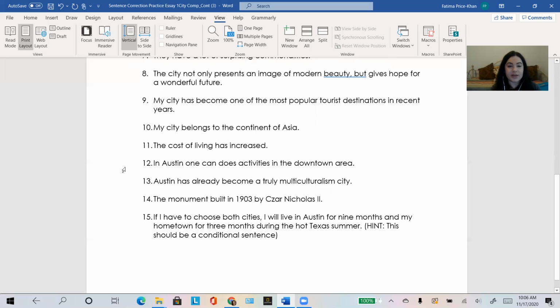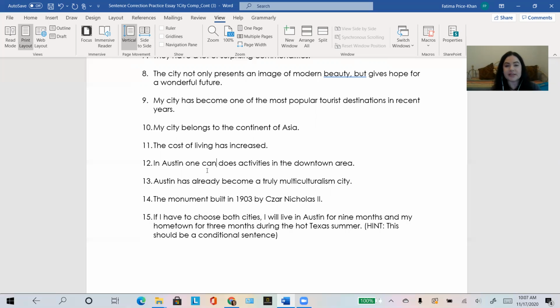Let's go to number 12. In Austin, one can does activities in the downtown area. Well, this is another tense mistake. What tense are they using here? Well, yes, it's a present simple, but this is a modal. We see this modal "can." And what's the rule for using modals? Modals are the modal plus the infinitive, the base form of the verb, for most modals.